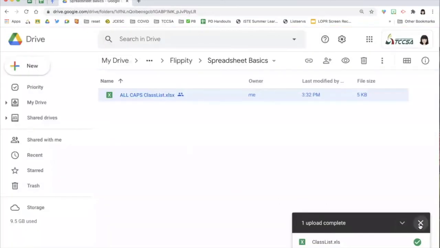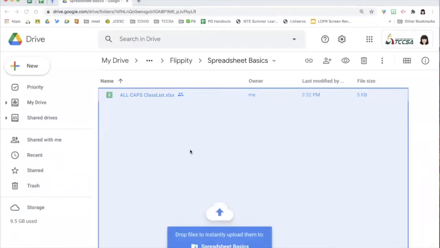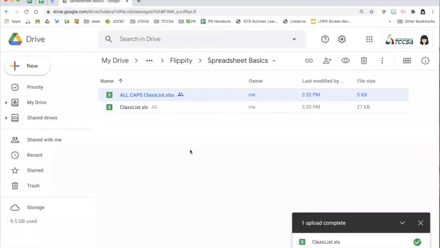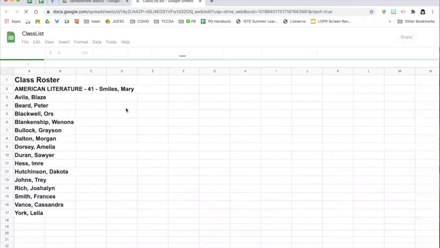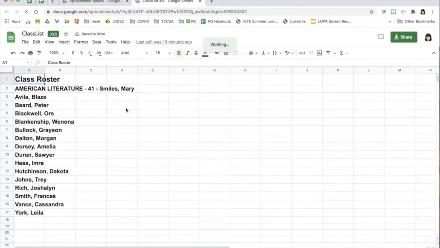So here in my Google Drive, I can easily drag and drop this file right into my drive. Now it comes in and it is a .xls file. What's really great, Google plays nice with these Microsoft files, so it's going to open up. Now, as I proceed, it's going to ask me about changing it. So we'll get there. But this is a spreadsheet, and there's some spreadsheet basics to know.